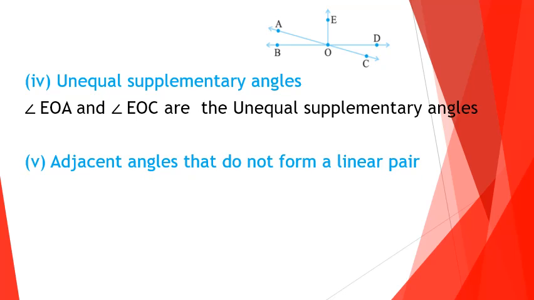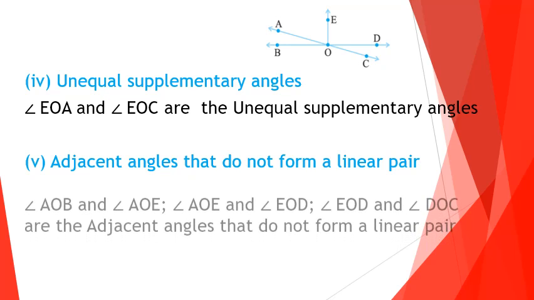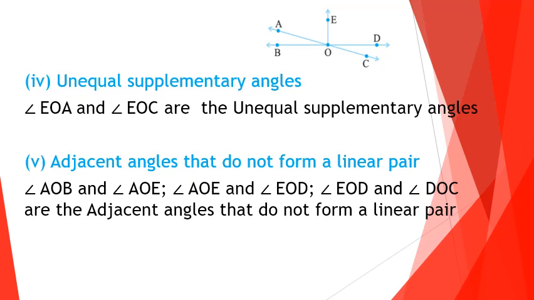Fifth one, adjacent angles that do not form a linear pair. Look at the figure and you can pick out which are the adjacent angles not forming linear pairs. The first one is angle AOB and angle AOE. And the second pair is angle AOE and angle EOD. And the third pair is angle EOD and angle DOC. All these pairs are adjacent angles that do not form a linear pair.